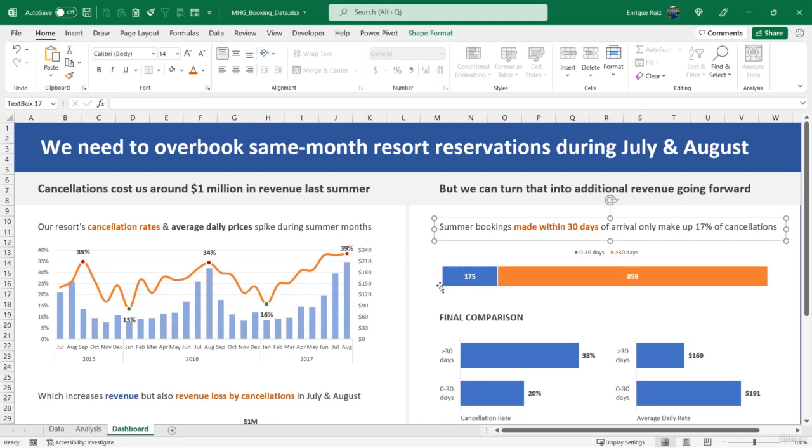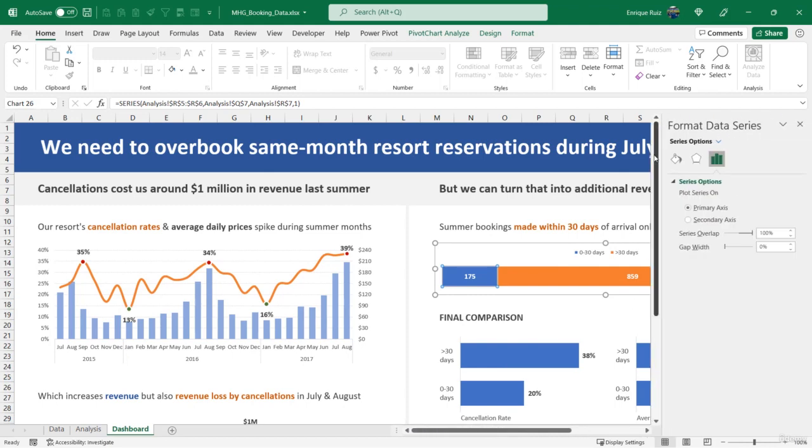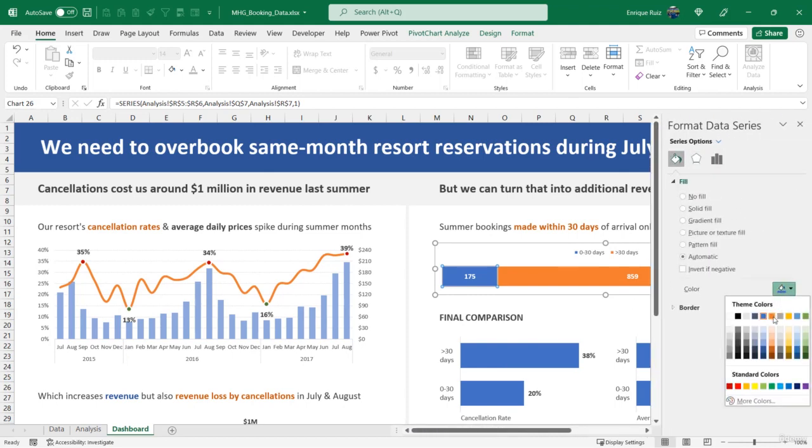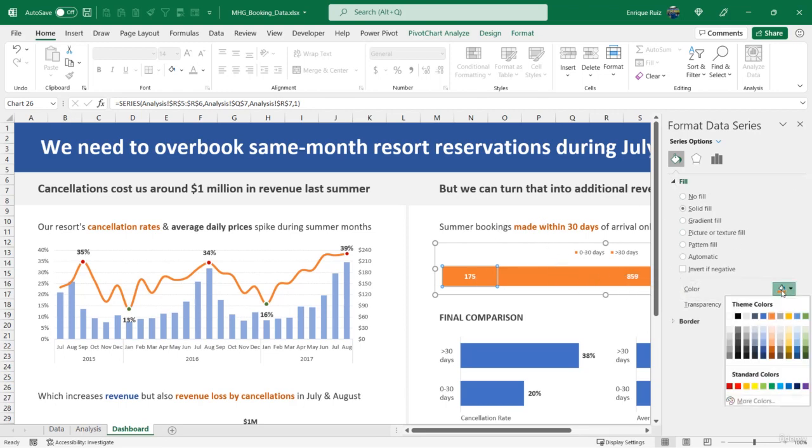And now I just need to change the colors in my bar chart as well, because we need this series to be orange to match our text. So let's select this, format, and give it an orange fill. And then I can just mute out the other series since my focus is here by using a gray color.